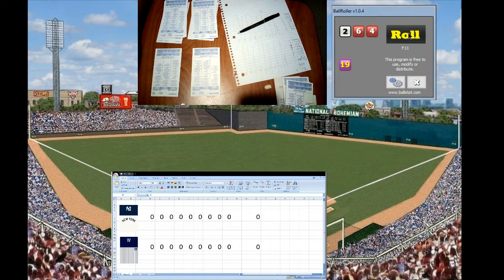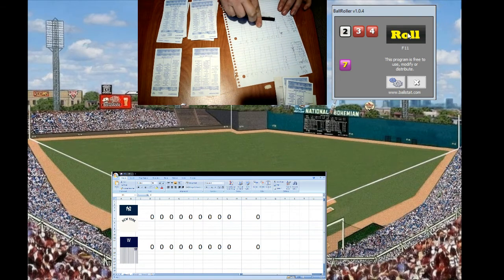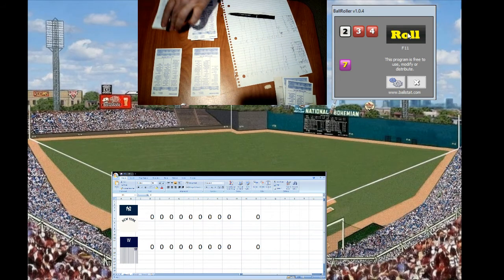He's going to try to score. Here comes the throw, not in time. Judge scores, and the Senators lead it 1-0. So a double and an RBI for Bragado Roth. Bragado Roth gets himself an RBI double.